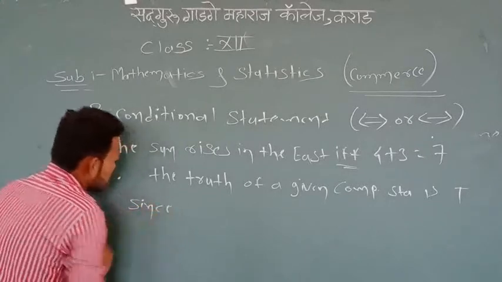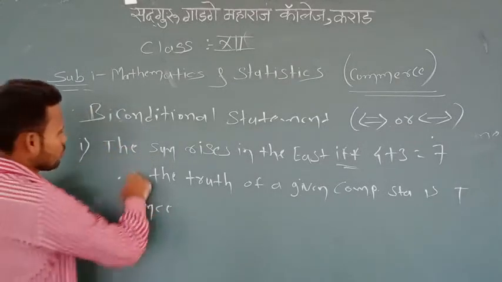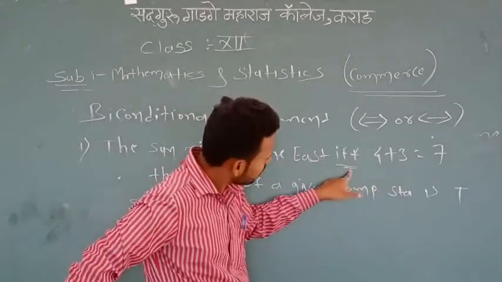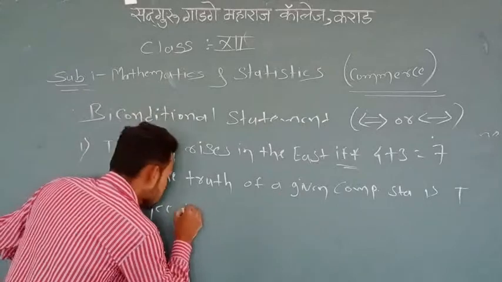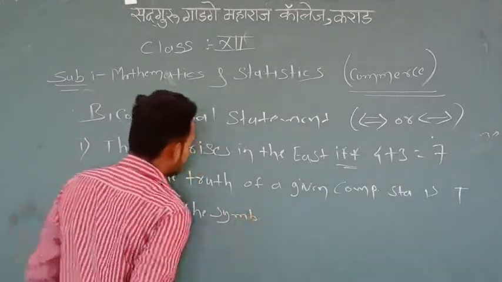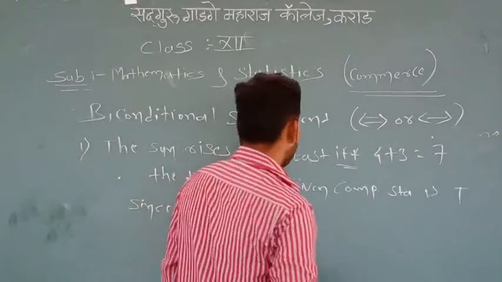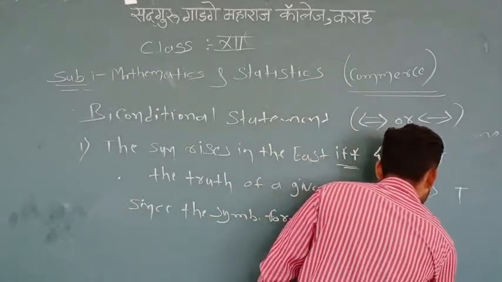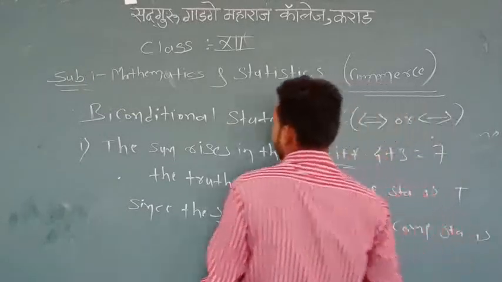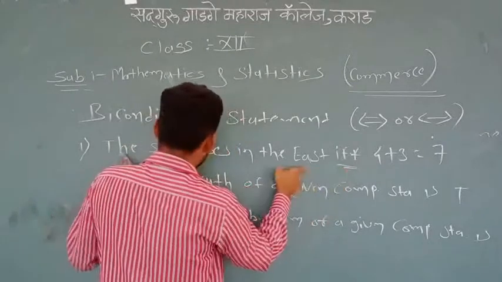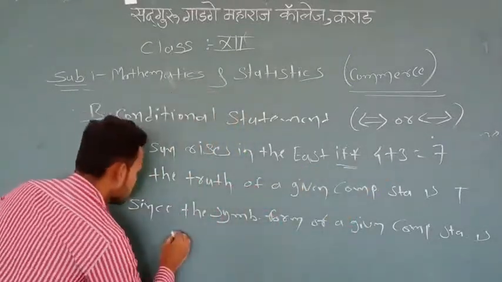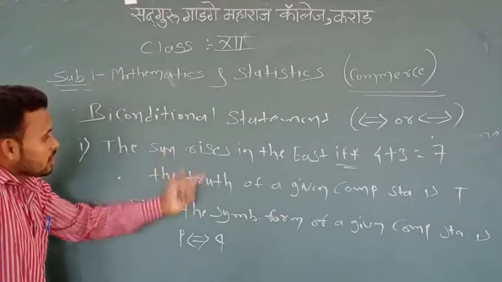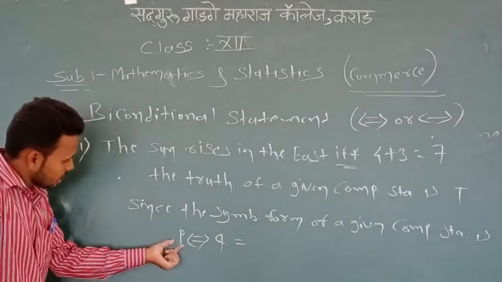Since the symbolic form of the given compound statement, with the logical operator if and only if, this statement P and this statement Q, is P if and only if Q. That is the symbolic form of the given compound statement.